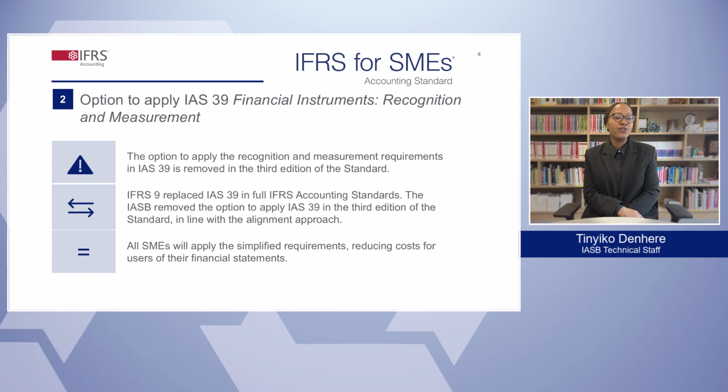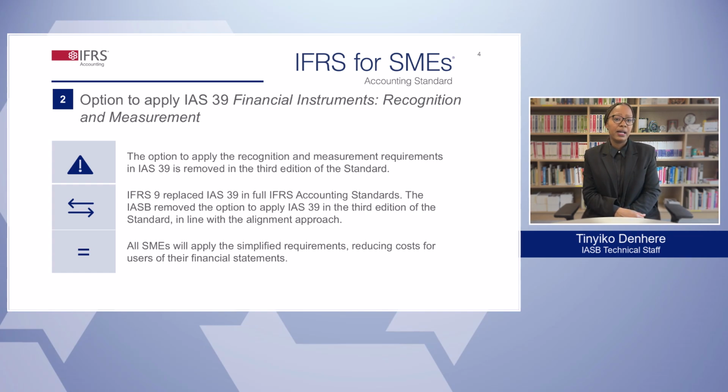The second change we're going to review is the removal of the option to apply IAS 39. The previous editions of the standard included an option to apply the recognition and measurement requirements in IAS 39, often referred to as the fallback to IAS 39. IFRS 9 Financial Instruments replaced IAS 39 in 2018. After applying the alignment approach to IFRS 9, the IASB decided to remove the fallback to IAS 39. This means all entities applying the standard will only apply Section 11 in accounting for their financial instruments. This change will reduce costs for users of SMEs' financial statements.